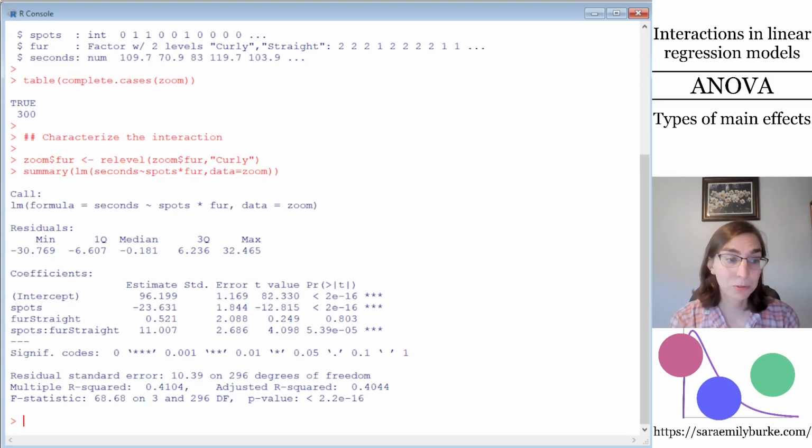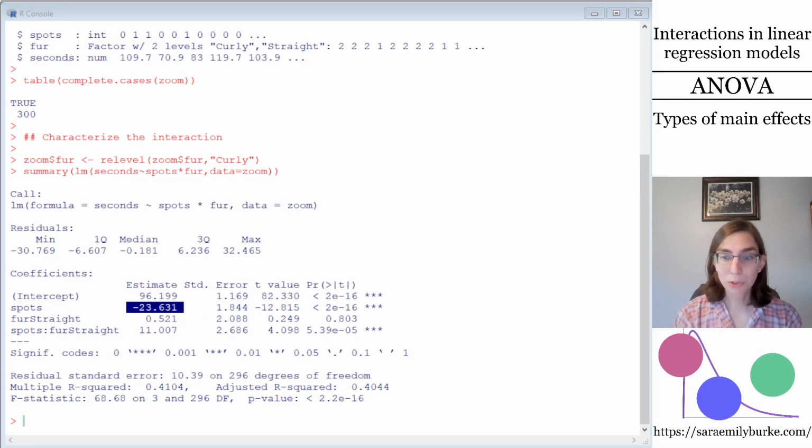The reference category for fur is curly because the indicator variable that was included in this model had straight coded as 1 and therefore curly coded as 0. So this is the conditional association between spots and time on the obstacle course for the curly-haired dogs.